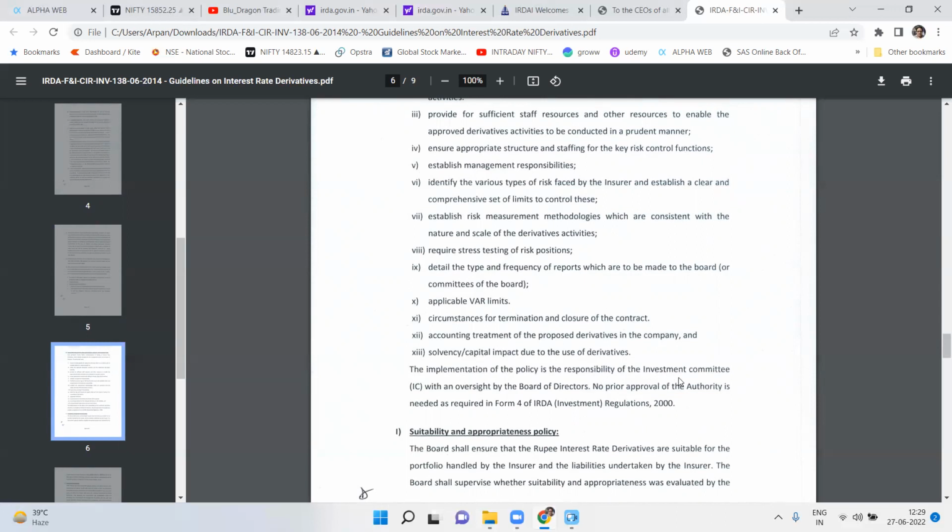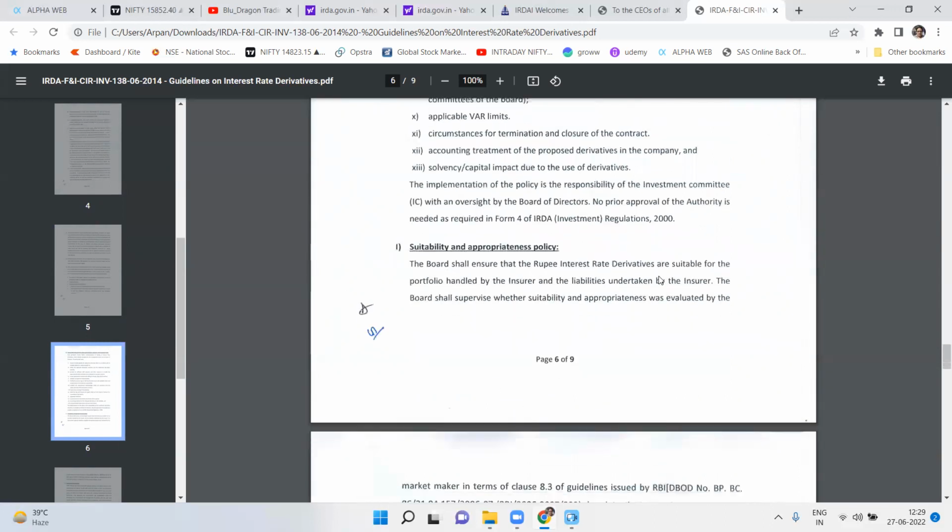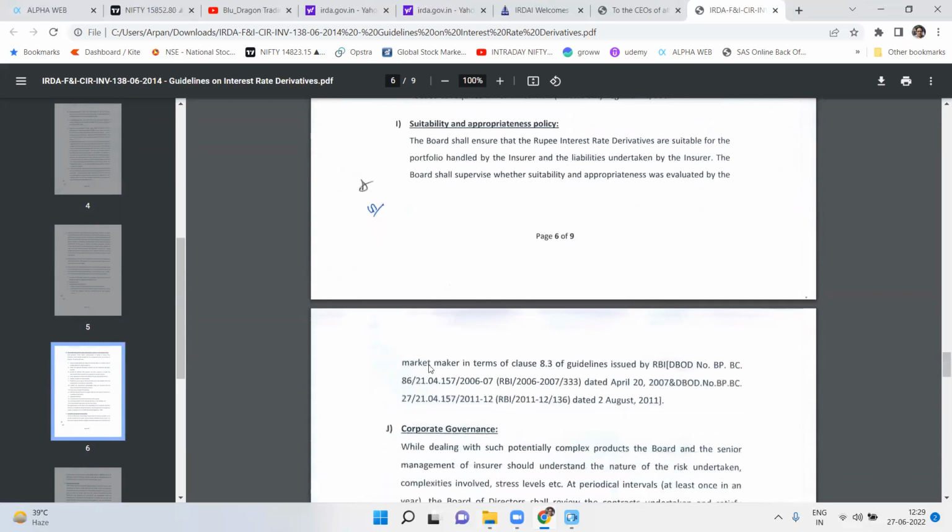Implementation of the policy is the responsibility of the investment committee with an oversight of the board of directors. No prior approval of the authority is required. Suitability of the interest rate derivatives and suitable portfolio handled by the insurers has to be ensured by the board of directors. The board shall supervise whether the suitability and appropriateness was evaluated by the market maker as per the guidelines issued by RBI.